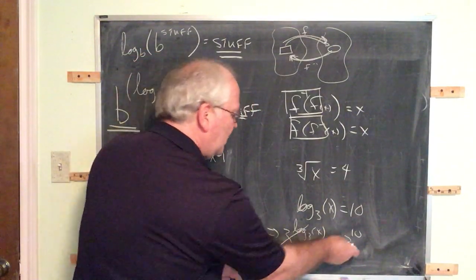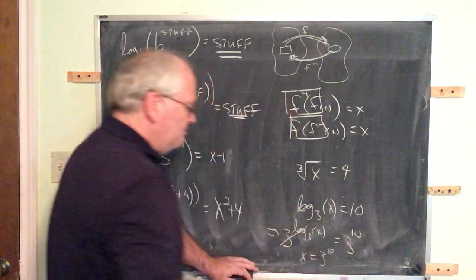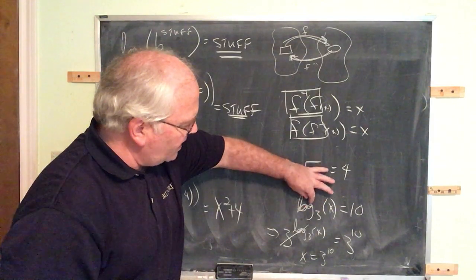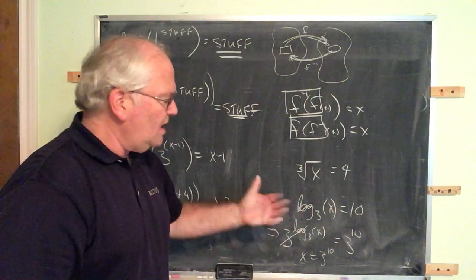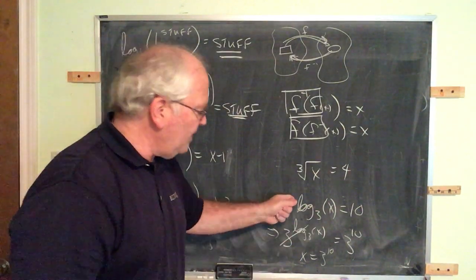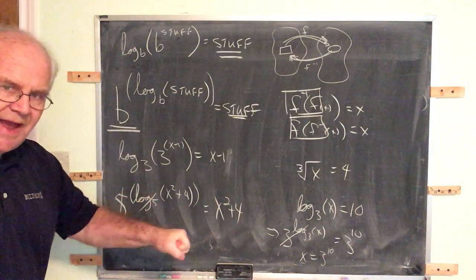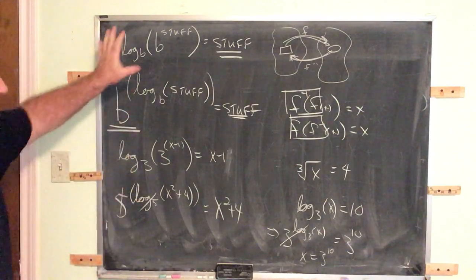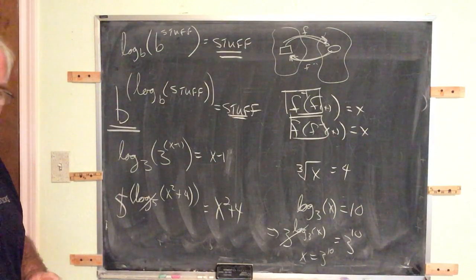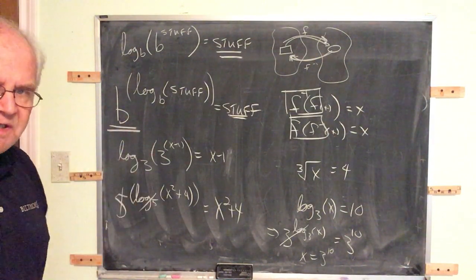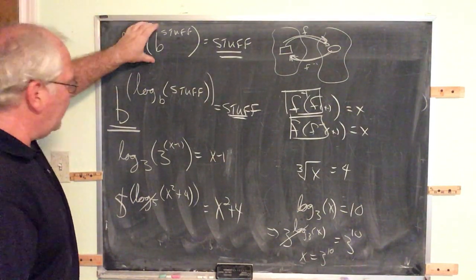That's the key notion. Now you would need to compute 3 to the 10th power, which is a gigantically huge number. But the point is, this is how you get rid of this logarithm. The way you get rid of a logarithm is you exponential both sides. The way you get rid of exponential is you logarithm both sides. So these are the tools. If you have one, then the other is what you use to get rid of it. So we'll go through this procedure several times in several different equation types, and you should get the hang of it, and it should become really almost second nature. That to undo logarithm, use exponential, and to undo exponential, use logarithm.